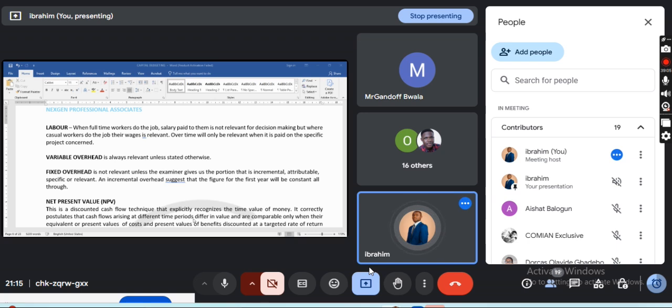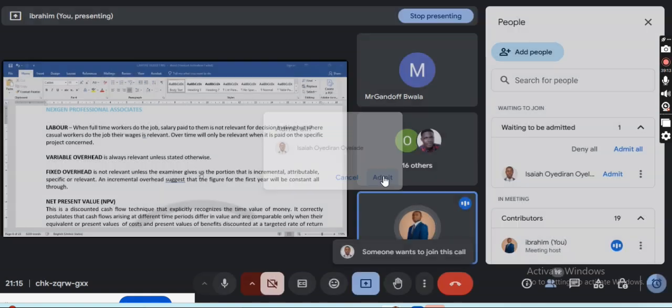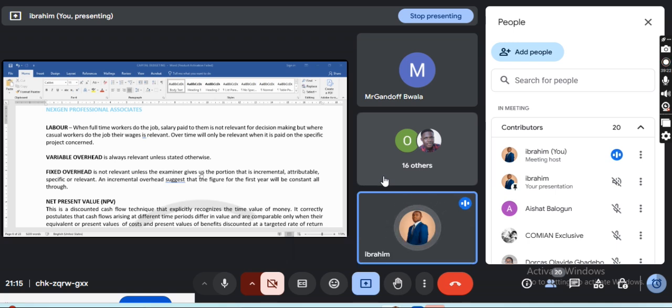But the salary of a casual labor or an overtime is a relevant cost. Class, the salary of a casual labor is a relevant cost because it is relevant to the project. It is one-off. After the project, everybody goes.